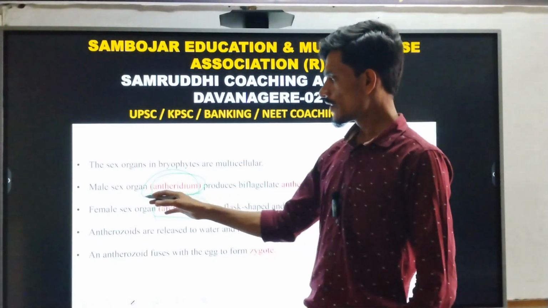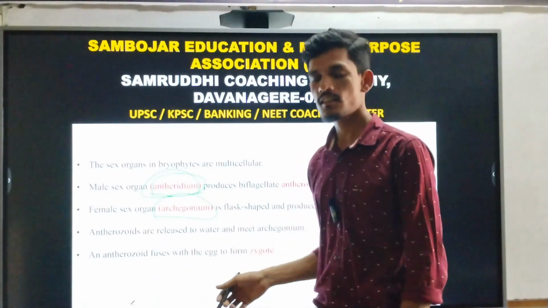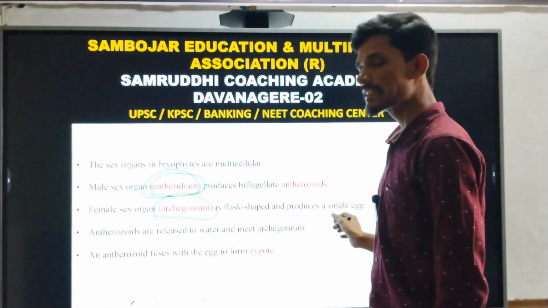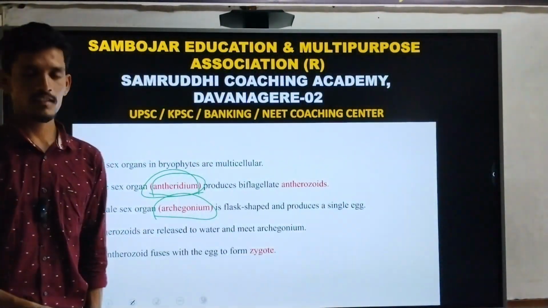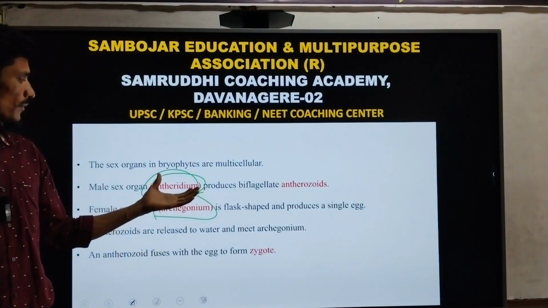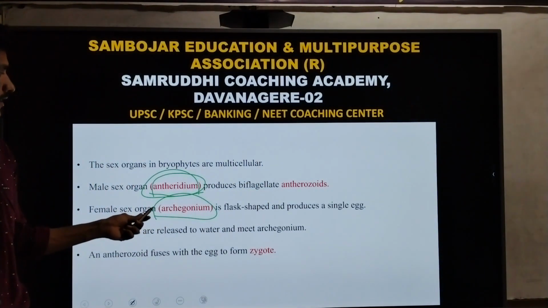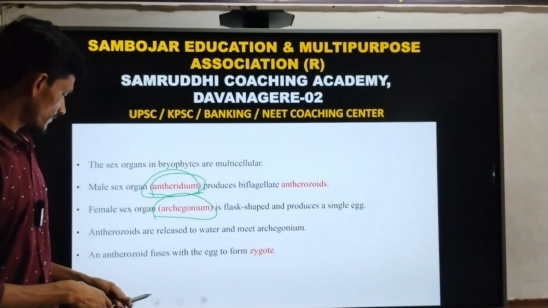The female sex organ is the archegonium, which is flask shaped and produces a single egg. Biflagellated means the antherozoids have two flagella, and they lead to the fusion of male and female gametes.